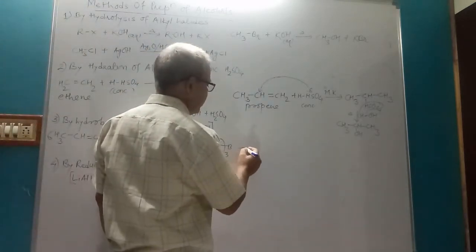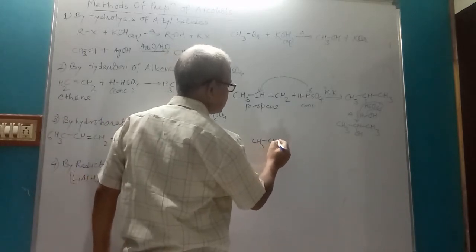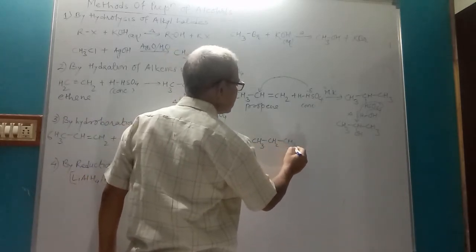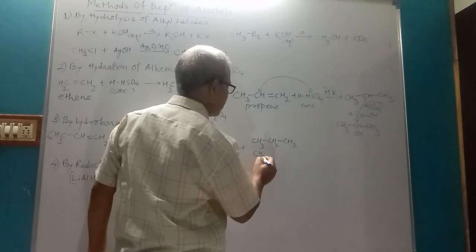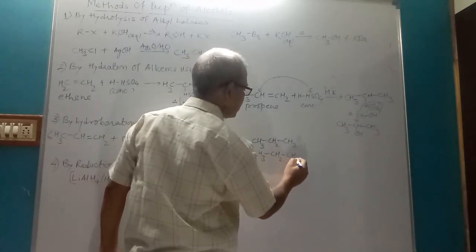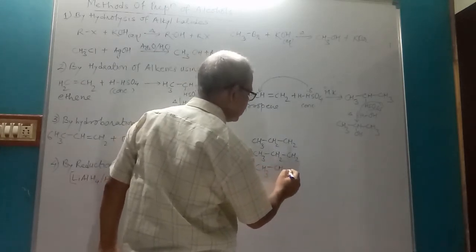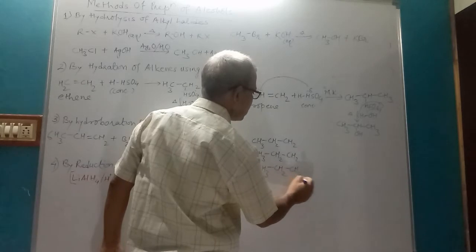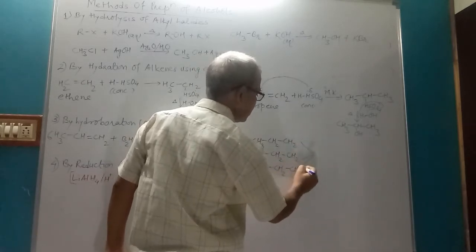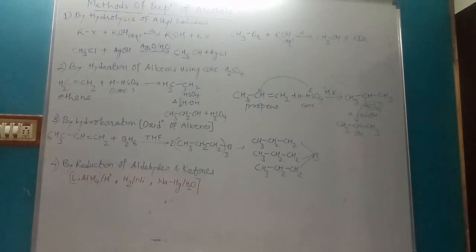Same compound can be written as like this: CH3 CH2 CH2, CH3 CH2 CH2, CH3 CH2 CH2, and this is boron. So this is trialkyl borane.